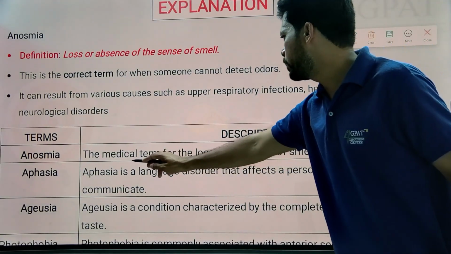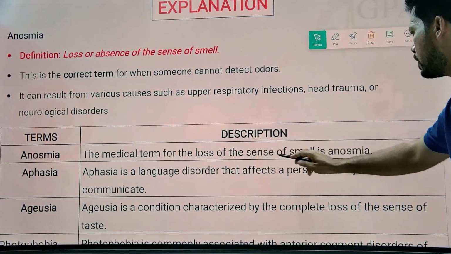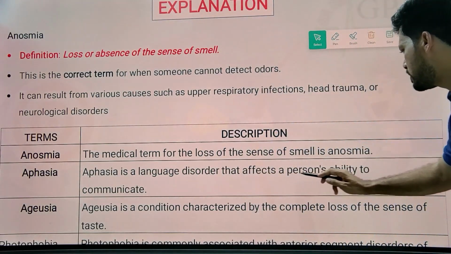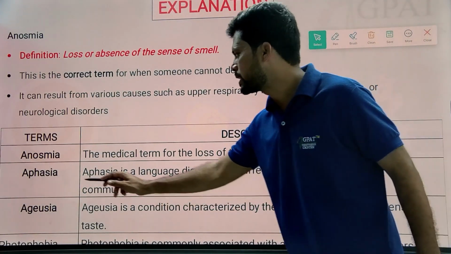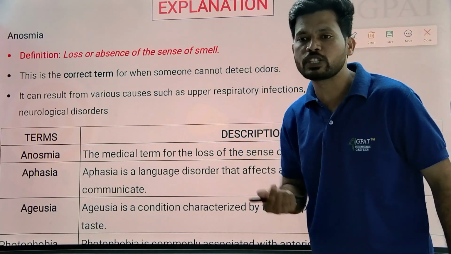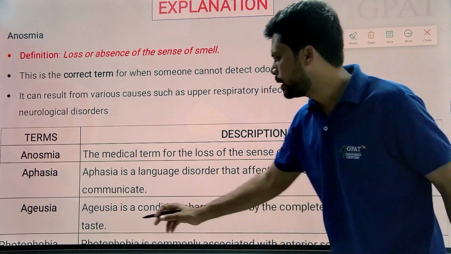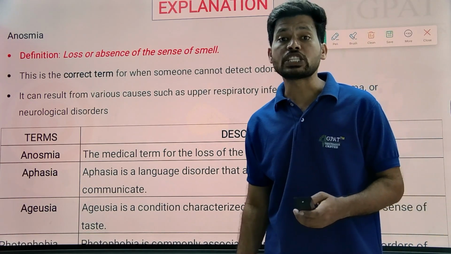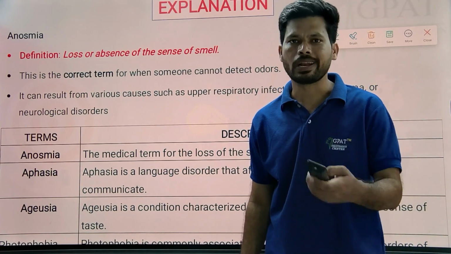Okay. So anosmia means the medical term for the loss of the sense of smell, and aphasia is a language disorder that affects the person's ability to communicate. Aphasia means alteration in the speech, jumbling speech. Okay, and coming to the photophobia. Photophobia is nothing but sensitive to the light.